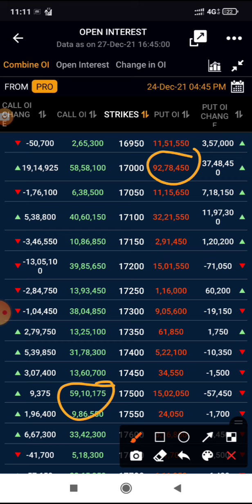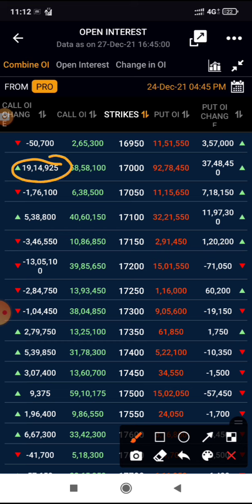So on call side 17,500 will act as a resistance, and 17,000 will act as a support. So here you clearly see that for this expiry, currently this is the range for upside and downside. And today there was buying from lower levels. So that's why you also see some call writing was also done on 17,000. So tomorrow this will become a definite support for next 1 or 2 days. It will trade in this range 17,000 to 17,500. That's what we can conclude from this analysis.